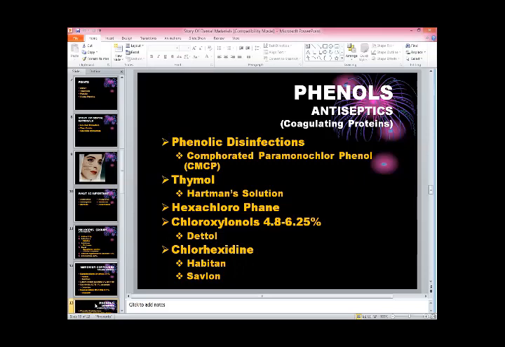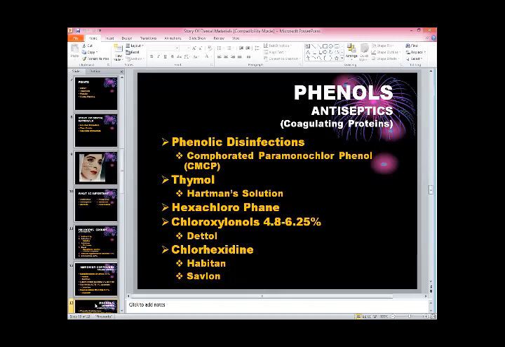We can use all these compounds to disinfect the mouth, the cloth, the instruments, everything. And its property that it coagulates the proteinous material is very helpful for us. That coagulation helps us to stop bleeding and exudation in the cavity.